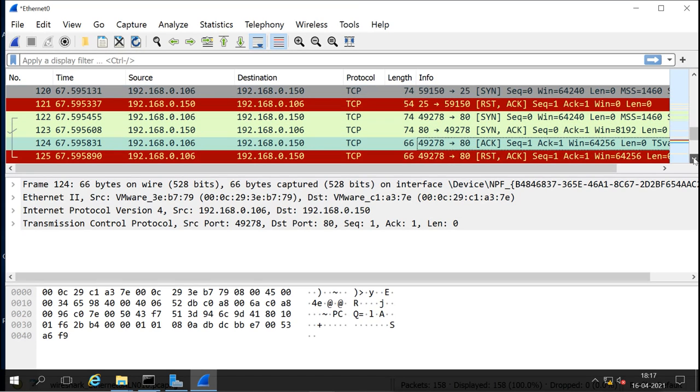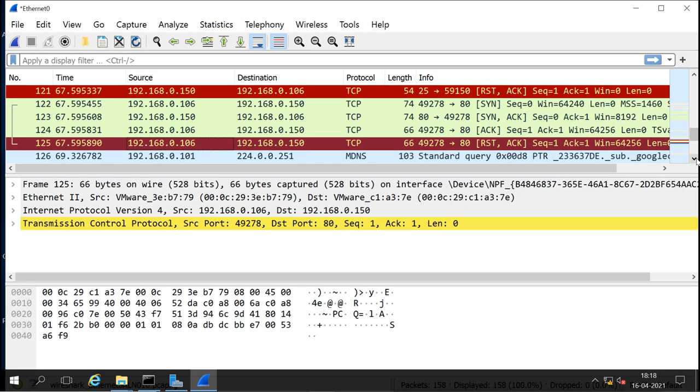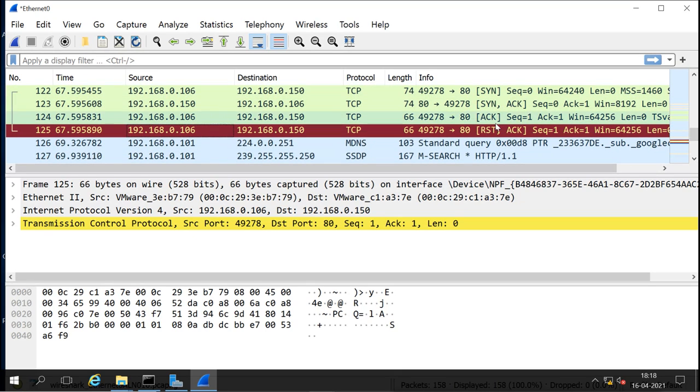But because we don't want to send any data, directly after the ACK our machine sends the reset ACK also for port 80, to reset the connection, to close the connection. And this is how it finds the two ports, whether they are open or closed. You see it does not send any data, it directly sends the reset to close the connection. This is the full open scan, where the connection is established, and we can see when it sends the ACK, the three-way handshake is completed here.